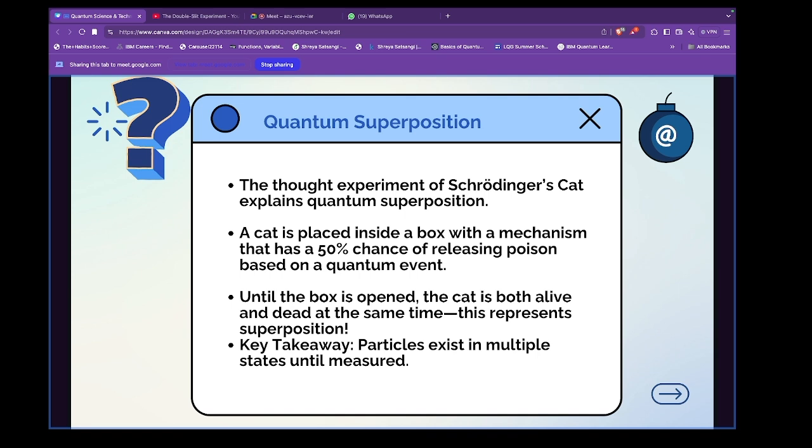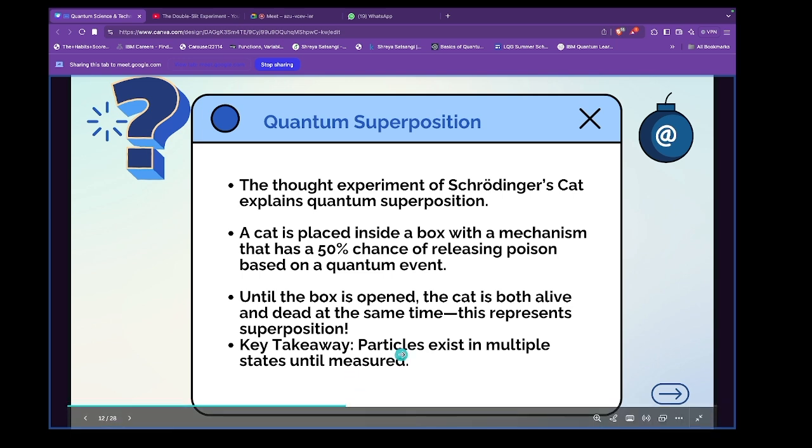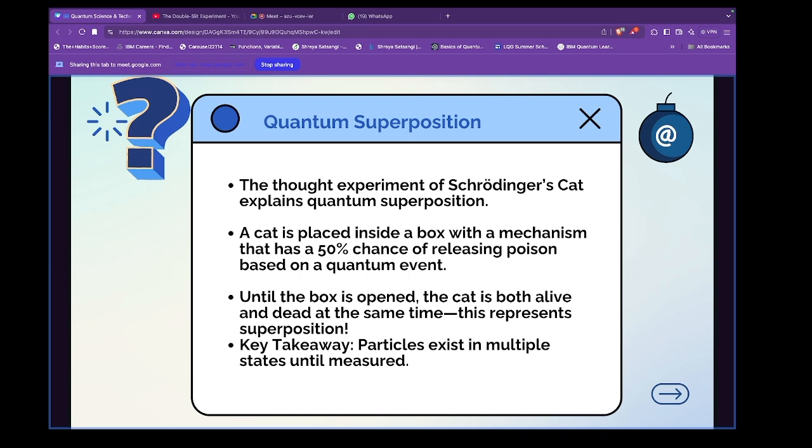In quantum science, we use this term a lot in quantum communication and quantum research. Schrodinger is a very famous scientist, you can say a pioneer in quantum mechanics, and he gave this analogy, and it was wonderful. The key takeaway is that particles exist in multiple states until measured. So until you measure it, it may exist in multiple states. Okay.